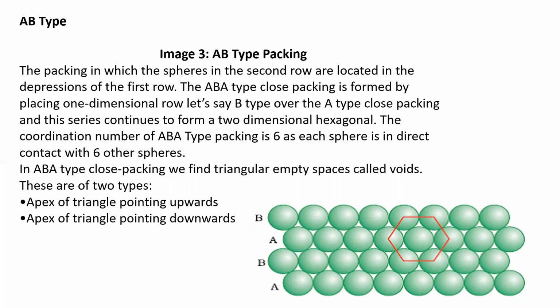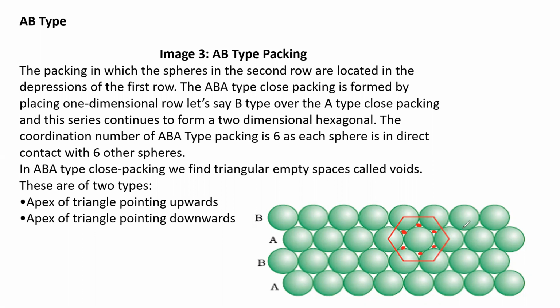In AB type close packing, we find triangular empty spaces called voids. Here I am marking these triangular empty spaces; they are called voids. So in two-dimensional, we got voids. This is called a void, this is called a void, and so on. The triangular empty spaces are called voids.